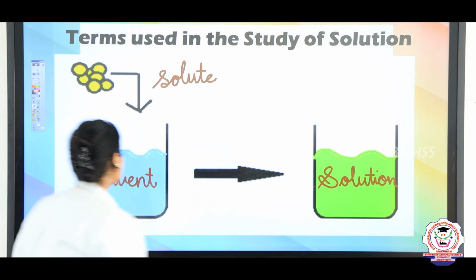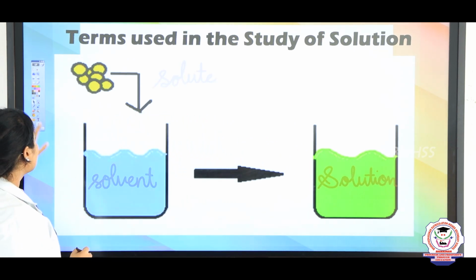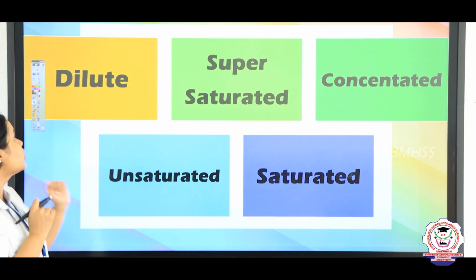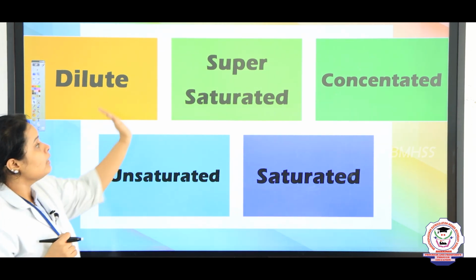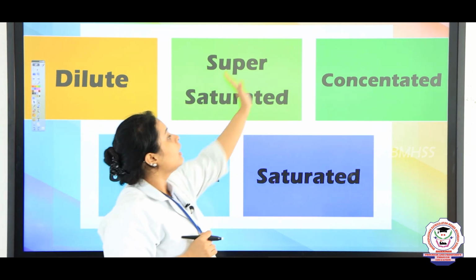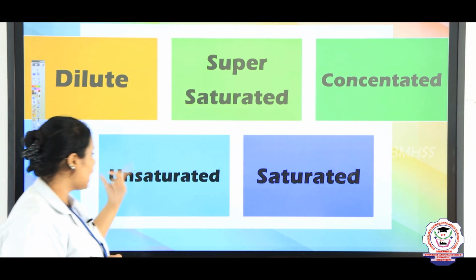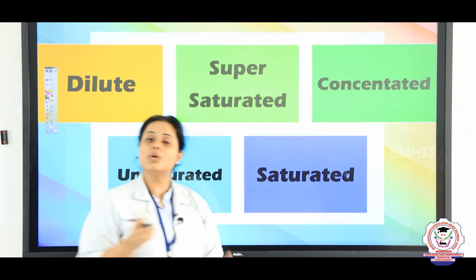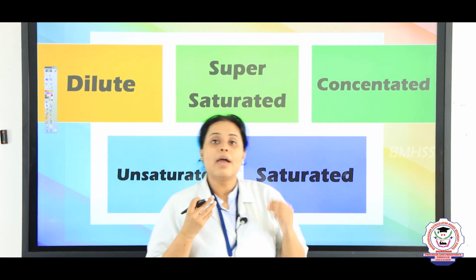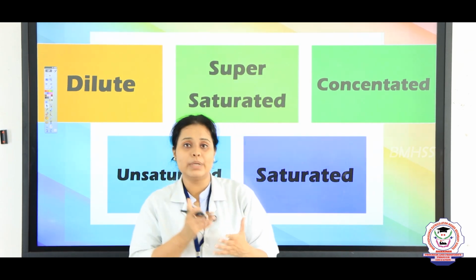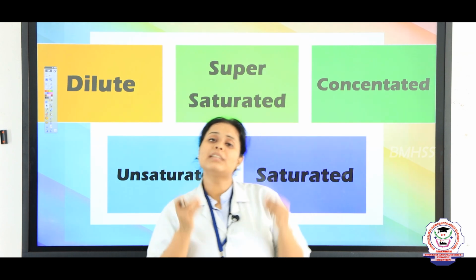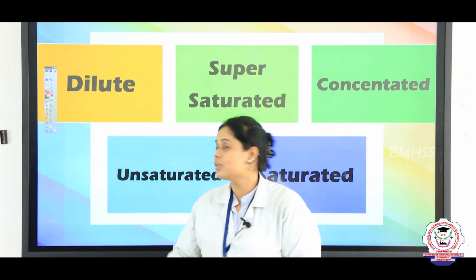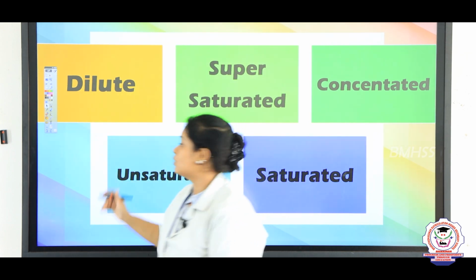Yes. So after this, now let's come to the different parts of the solution. So children, there are mainly 5 types of solution. So one is dilute, then supersaturated, then concentrated, saturated and unsaturated. So first let's see what is a dilute solution. Children, I'll take an example. When there is more amount of solvent, for example water, then that particular solution will be known as dilute solution. So what is less here?